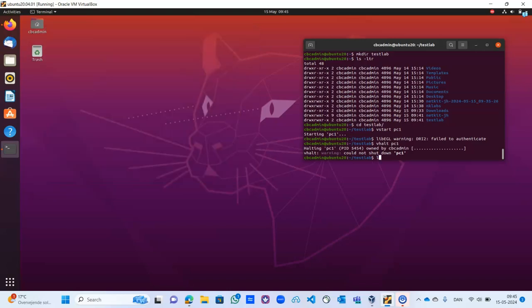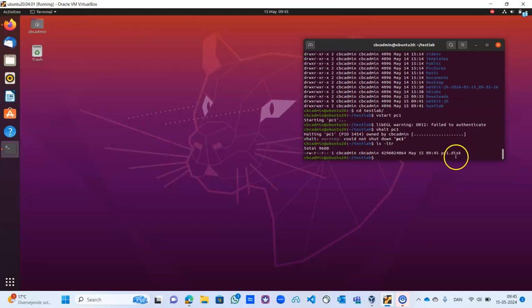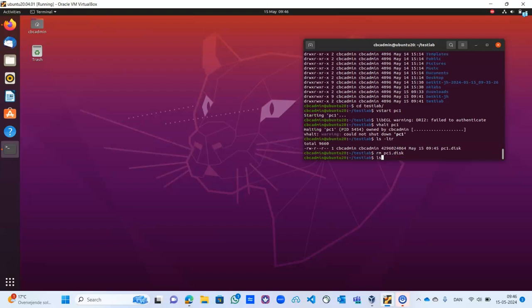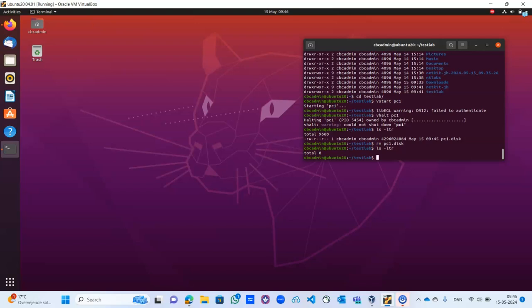So now type ls -ltr. You see that the virtual PC created a file on your host, and at times it takes a lot of space. So we can delete it by saying rm pc1.disk, then it will remove it. When you type ls -ltr, now it's done. So once you're able to do it up to here, then you clap for yourself. You have perfectly installed Netkit.